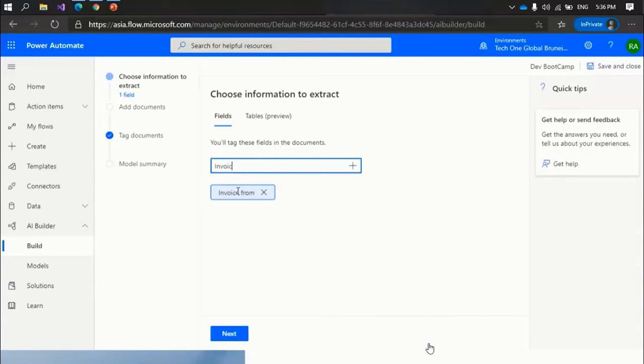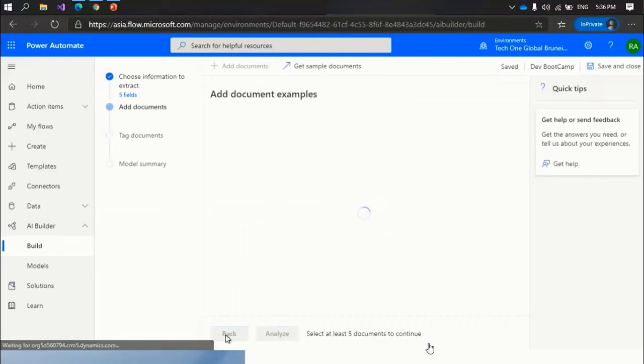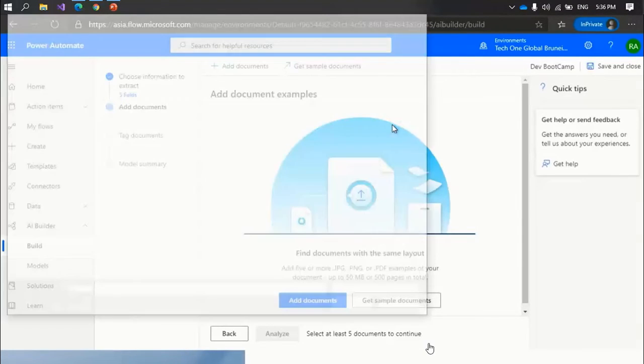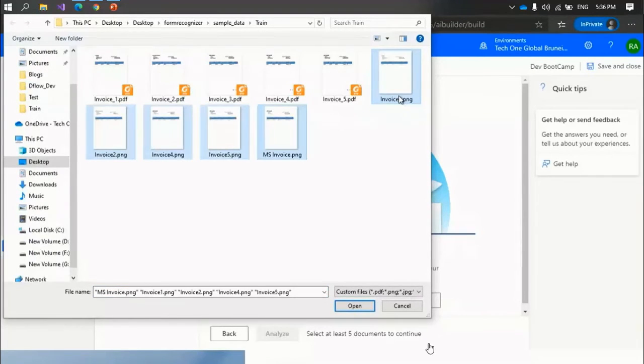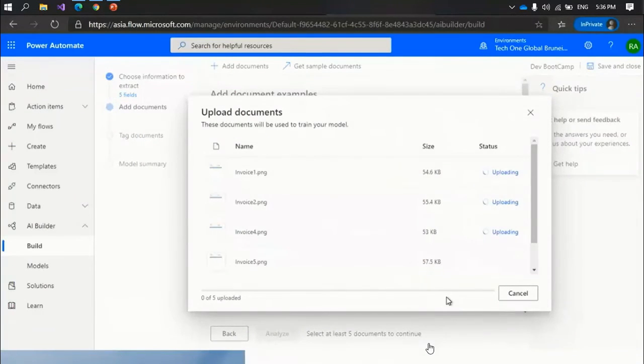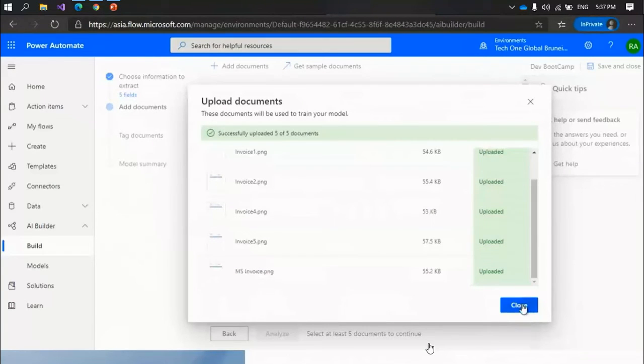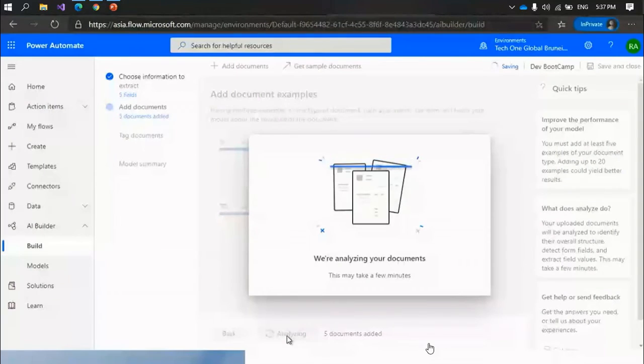It's taking time, so I'm going to start again from the beginning. Now again it's analyzing the document.